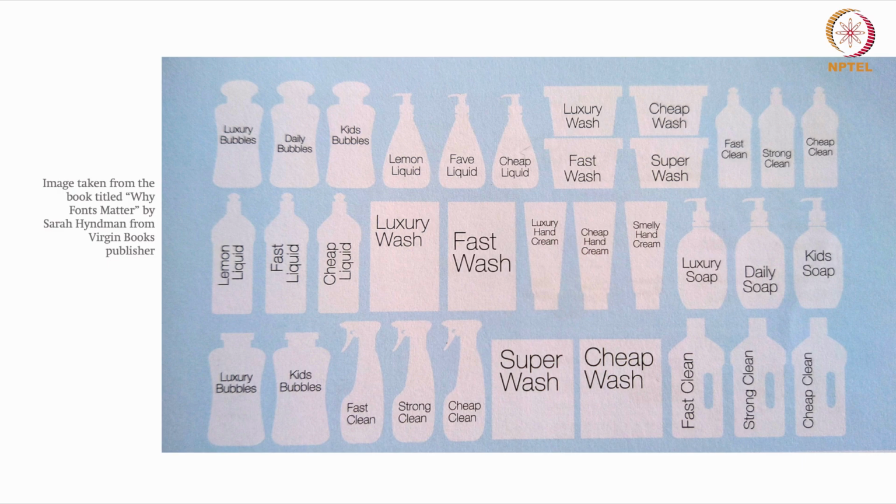So coming back to this example, now can you find out how many luxury products are there in this list? So if you notice and look at the products, there are different kinds of products, but the font which has been used is the same. It has just been increased in size, and you have to literally count. Okay, so first one is luxury bubbles, then the second one is this one, luxury wash. So likewise you have to count everything, and then ultimately you will come up with the list of the luxury products in this whole page, right?